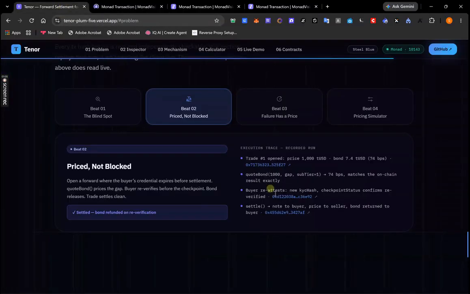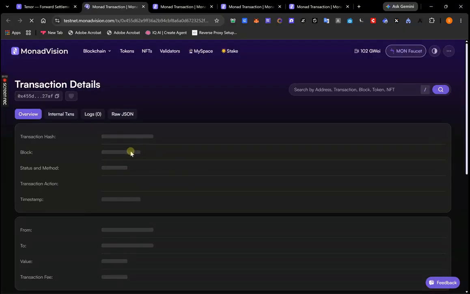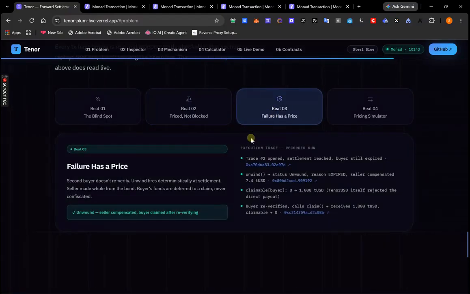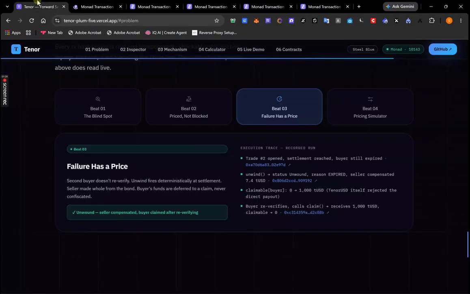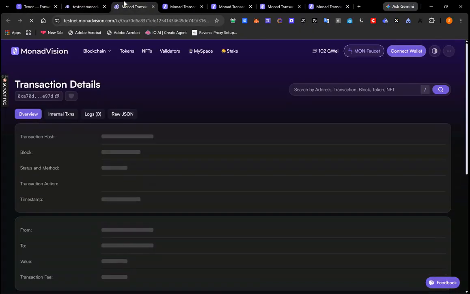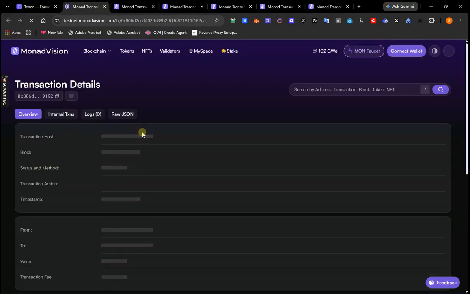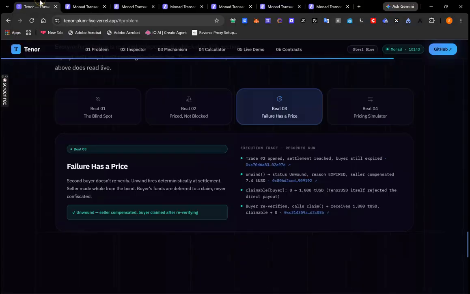And at the end, it settles clean. Note to buyer, price to seller, bond returned. You can see that even this transaction is working. Yeah, it is success. Now, let us go to beat 03, which is a second trade, where buyer never re-verifies, settlement arrives, unwinds buyers, and seller is made whole from the bond. You can see from these two transactions the same thing, that the buyer never re-verifies, settlement arrives, and in this transaction you can see that it unwinds buyers and seller is made whole from the bond.